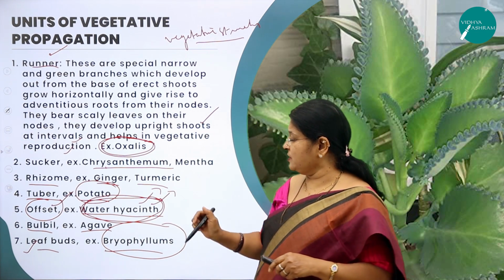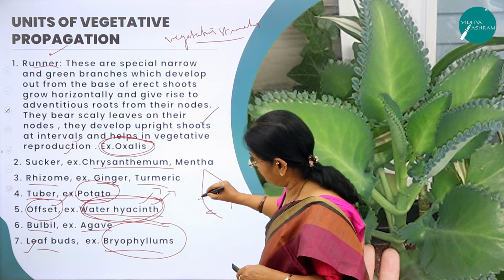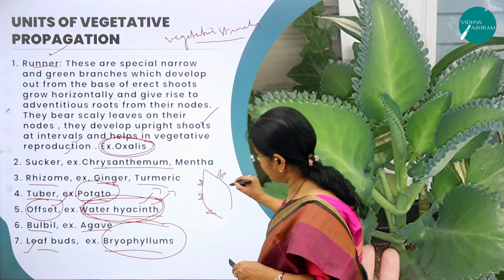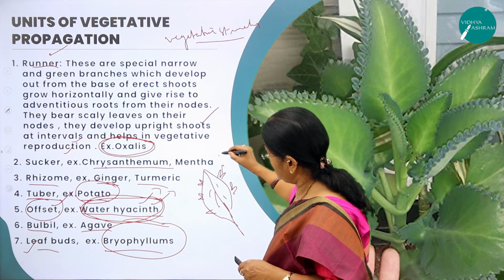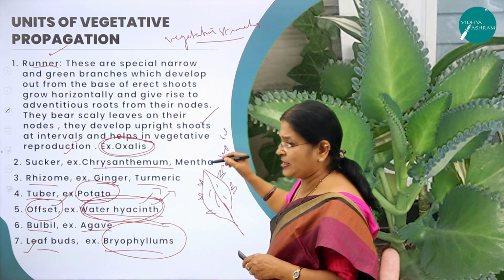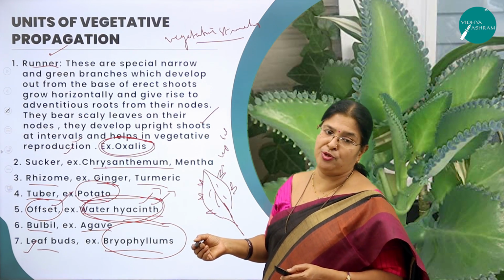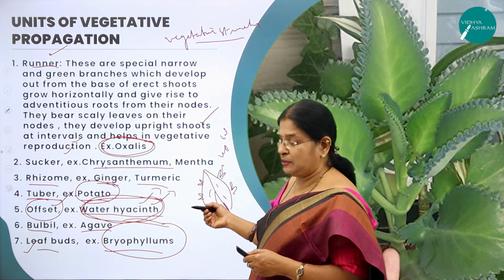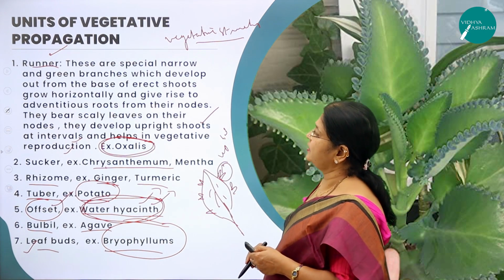But another uniqueness of this bryophyllum leaf is that it will have buds like this. These are called leaf buds. When these leaf buds fall off from the leaf, they develop into a new plant. That means these are the asexual reproductive structures, right?